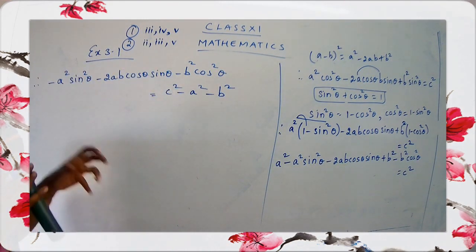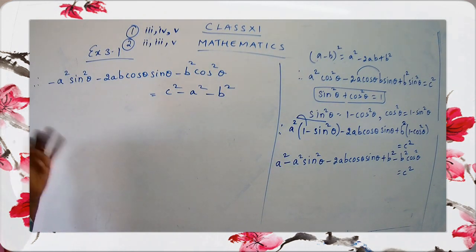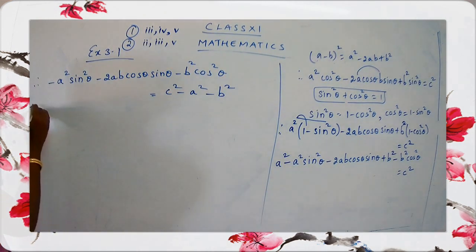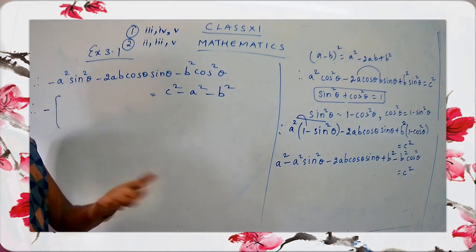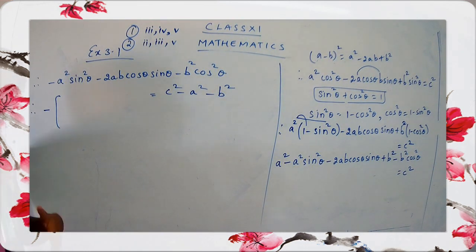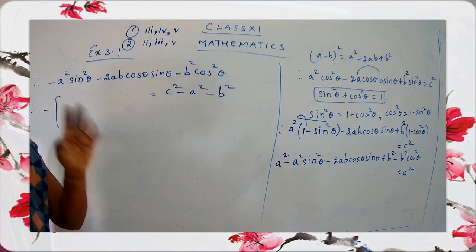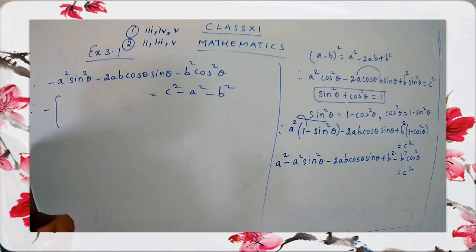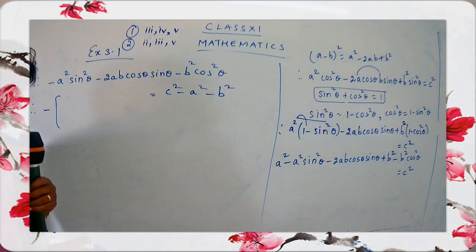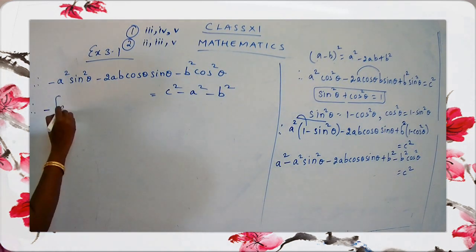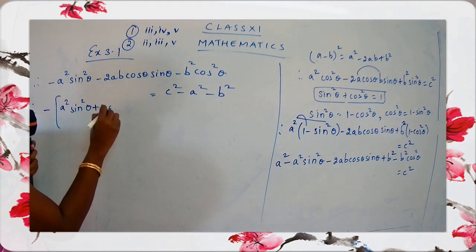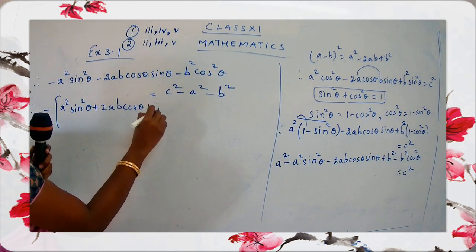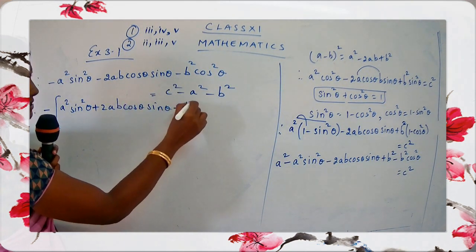So what I'm going to do is, I'm going to take minus common. Take minus sign common. So this is equal to minus is taken common. So when you take minus common, the negative numbers will turn to positive and the positive number will turn to negative. Remember, when you take the negative sign common, the negative number will change to positive number and a positive number will change to negative number. So a square sine square theta. Minus changes to plus, minus changes to plus. Again the minus changes to plus.